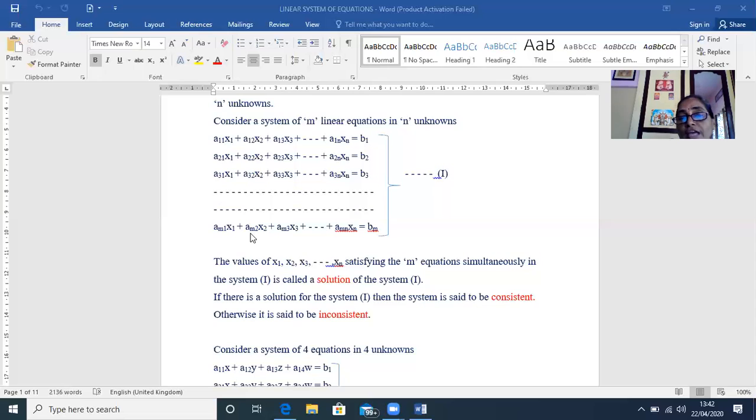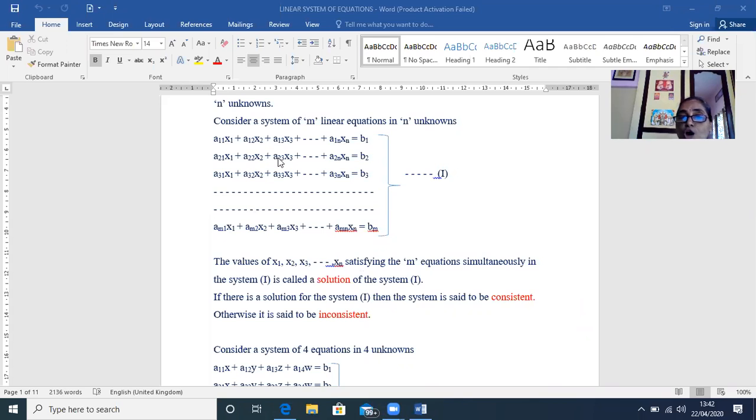So if the system has a solution, we say that the system is consistent. And sometimes a system of equations will not have a solution. In that case, we say that the system is inconsistent.